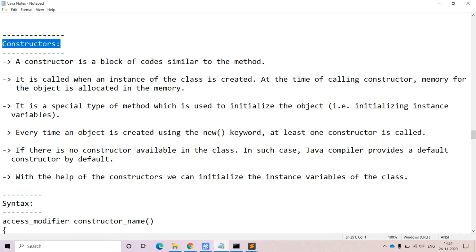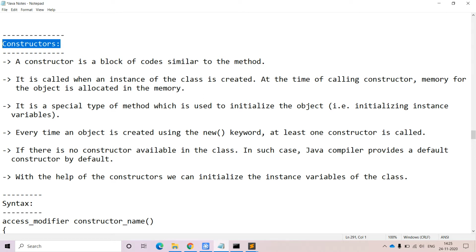Now, in this video, we are going to mainly concentrate on what is the definition of the constructor, what is the syntax that we need to follow at the time of defining the constructor, as well as what are the rules and regulations that we have to follow while defining the constructors. In the next video, we will concentrate on what is the importance of the constructor as well as the real-time uses of the constructors. Okay, now in this video, the primary focus is on the definition, the syntax, and the rules and regulations that we have to follow while defining the constructors.